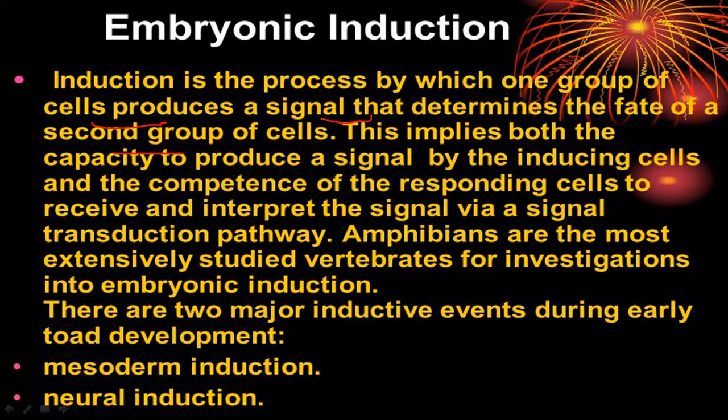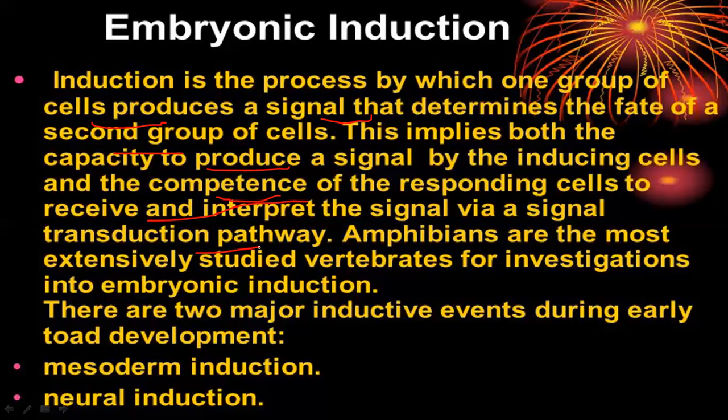That is called induction. This implies both the capacity to produce a signal by the inducing cells and the competence of the responding cells to receive and interpret the signal via a signal transduction pathway.